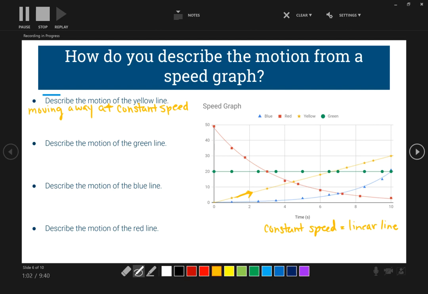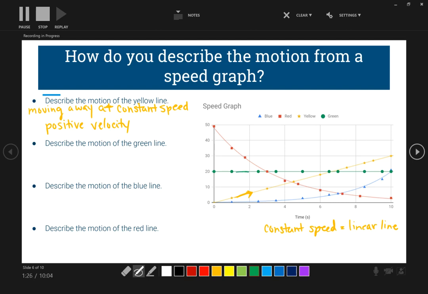Okay, so our yellow one is moving at a constant speed away from the observer. Is it moving with positive or negative velocity? Remember that it's going up and moving away, so it is moving with positive velocity.